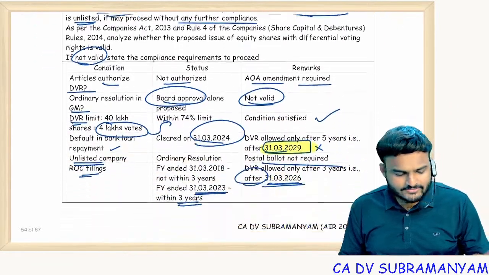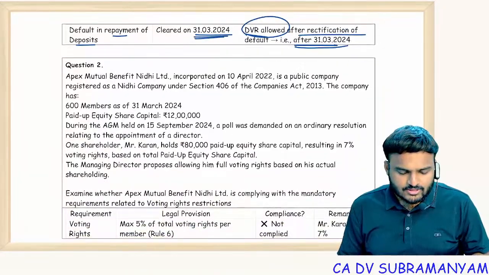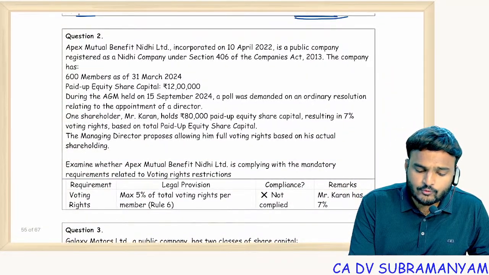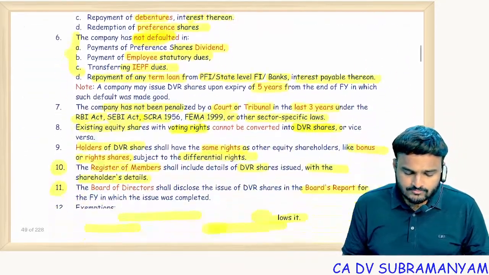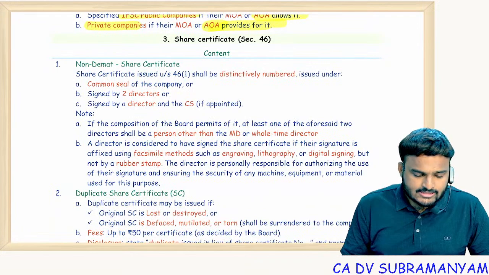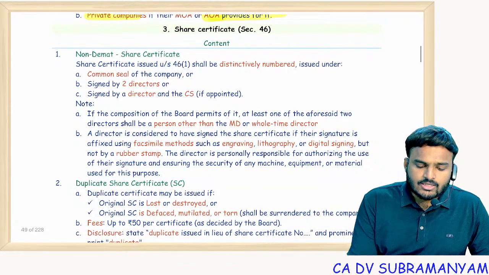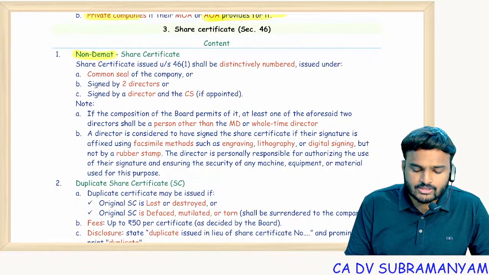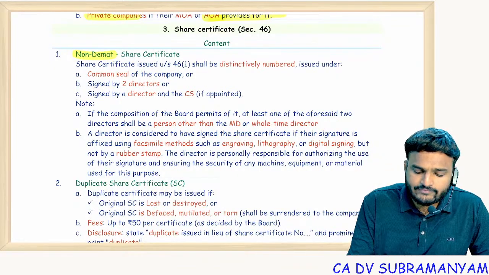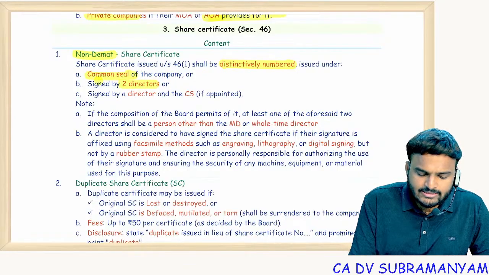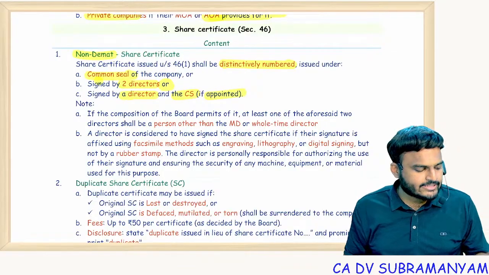Okay, fine. Next, question 2 is about voting rights, but before that we had a few sections to complete. The first is section 46, share certificate. I'm not talking about demat form of share certificate, I'm talking about non-demat share certificate. So share certificate will be valid only if it is distinctively numbered, issued under common seal of the company, signed by 2 directors or signed by 1 director and 1 CS if appointed.